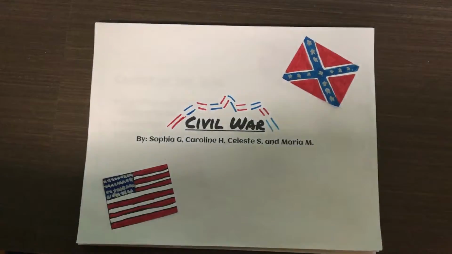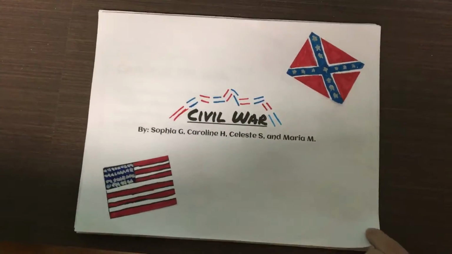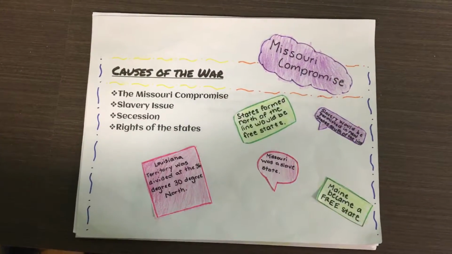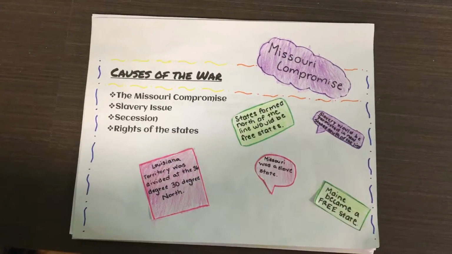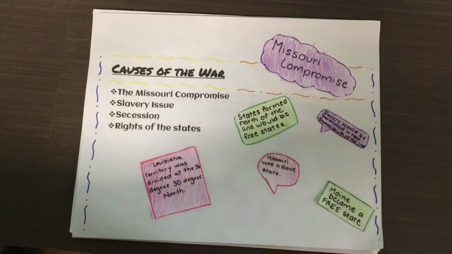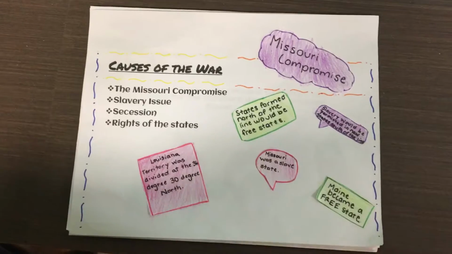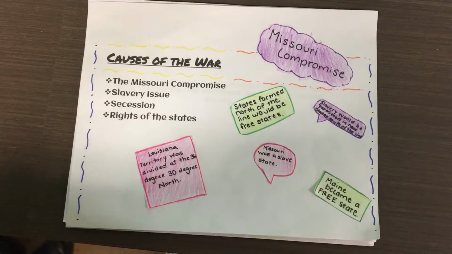I'm so glad that the Civil War is finally over. Why did the Civil War occur? One of the causes of the Civil War was the rights of the states. The northern states believed that as a country they had the right to demolish slavery. However, the southern states believed that as a state they could continue slavery.